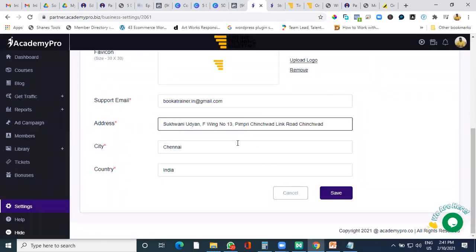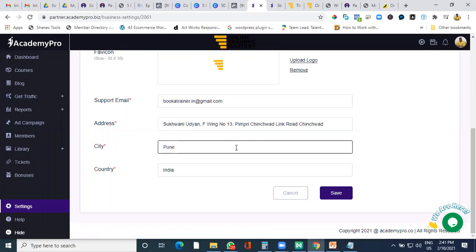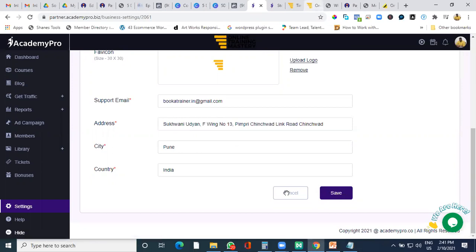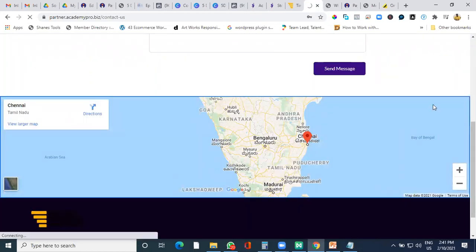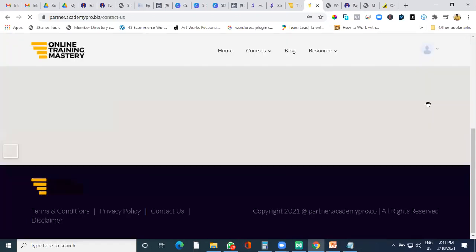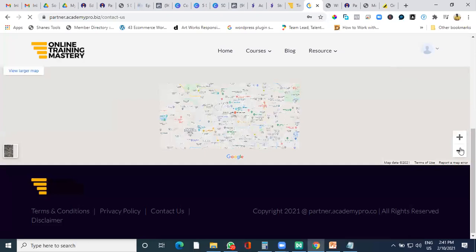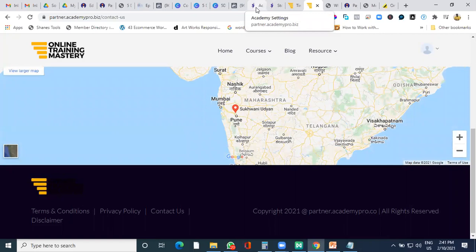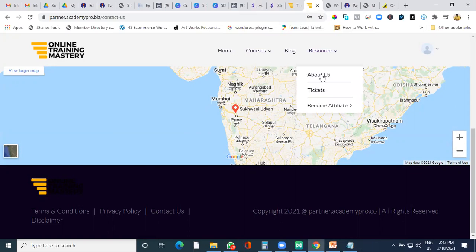So there's no coding in this. It's all process based. You just need to understand the process, where to put what and how your site is going to look. Once your site is looking perfectly fine, you can start promoting it. Once you promote, you can add your students and make money out of it directly. And there's no middleman, there's no profit sharing. As I told you, it allows you to add unlimited courses, unlimited students, and unlimited blogs. The only thing it doesn't have is adding more pages or more resources. If you want to add anything custom, you only have About Us as an editable page. You can edit this page only, and you can't do much on other things.